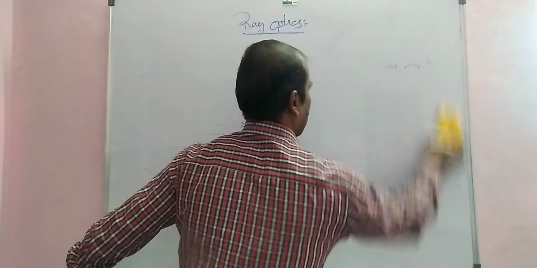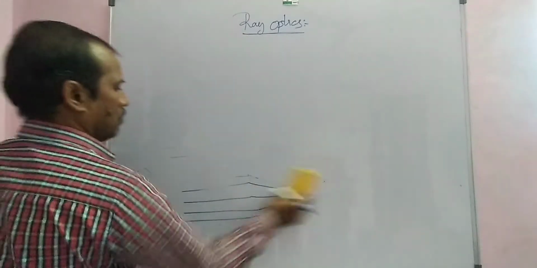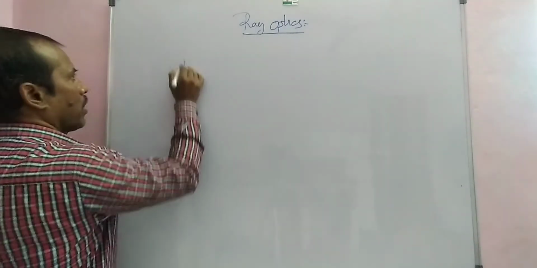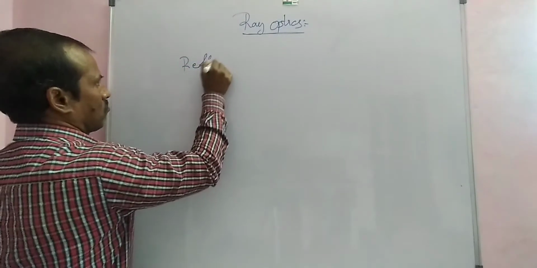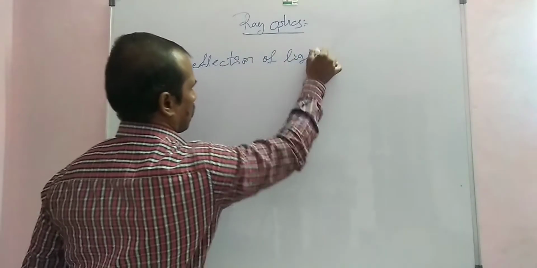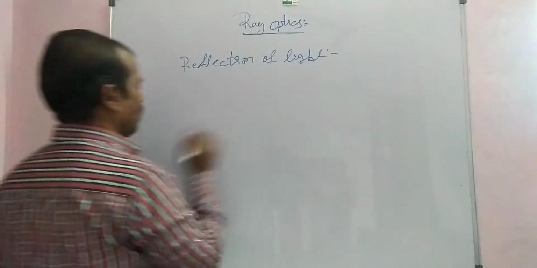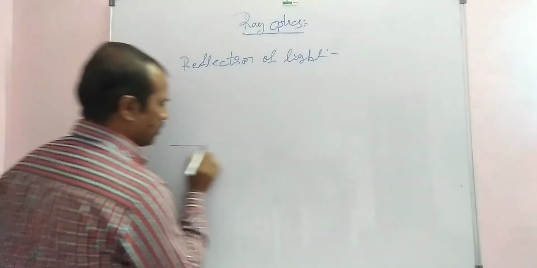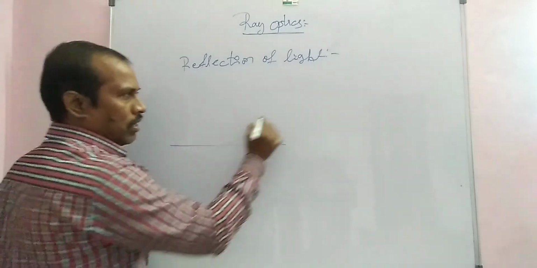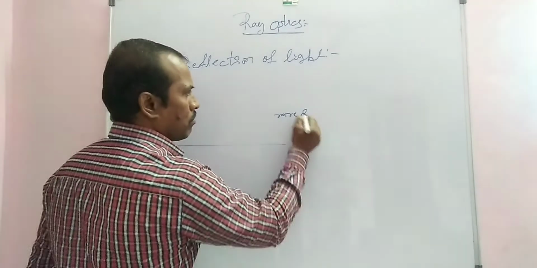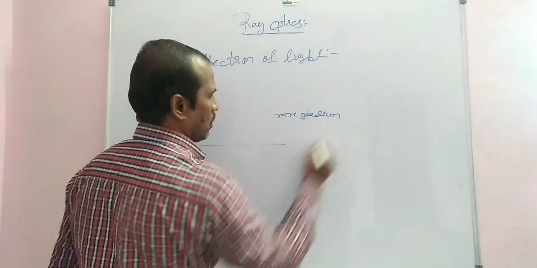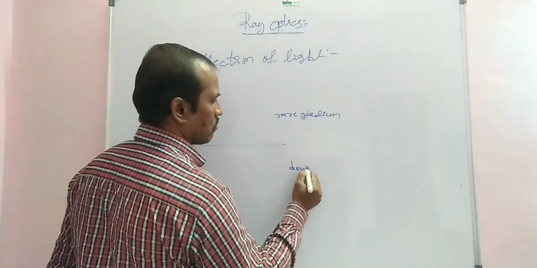The reflection of light. For example, here is a plane surface with both sides: this one is the rarer medium, and this one is the denser medium.